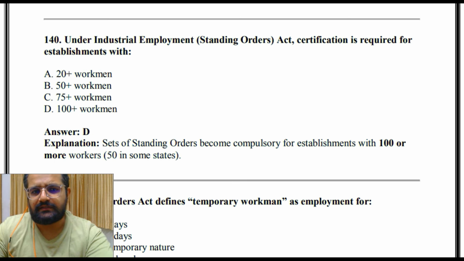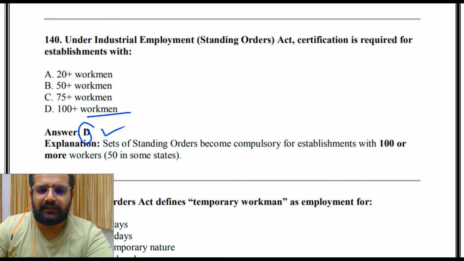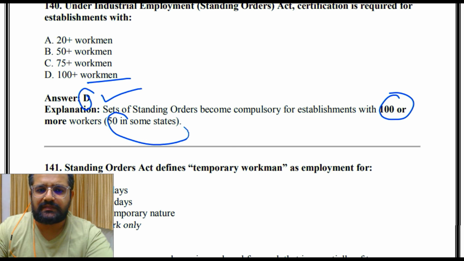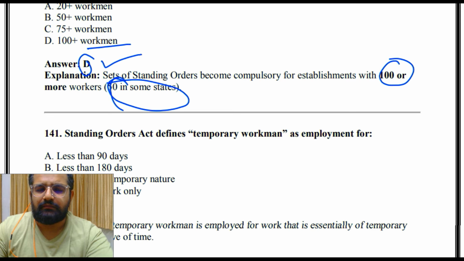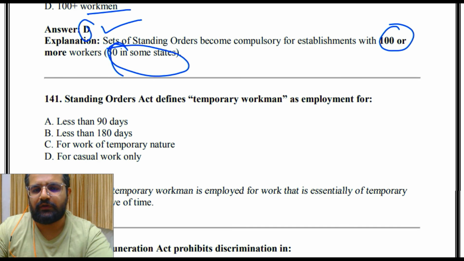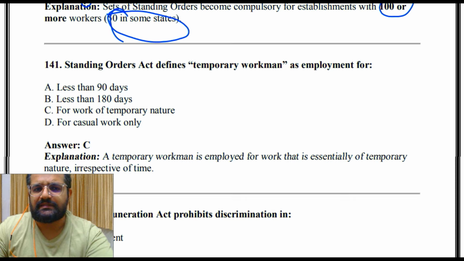Then under Industrial Employment Standing Orders Act, certification is required for establishment with 20 plus workers, 50 plus workers, 75 plus workers, 100 plus workers. So the answer is D. Set of standing orders become compulsory for establishment with 100 plus workers, that is 100 or more, and 50 in some states. So pay attention to this as well. Majorly here we talk about central laws. If we talk about state, then as per the state subject, different things will vary in states with regard to laws.